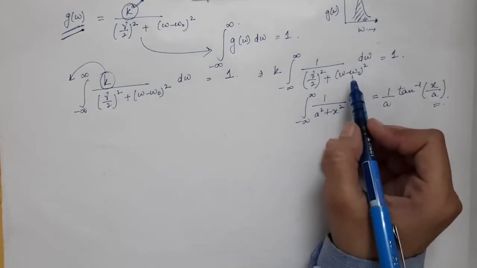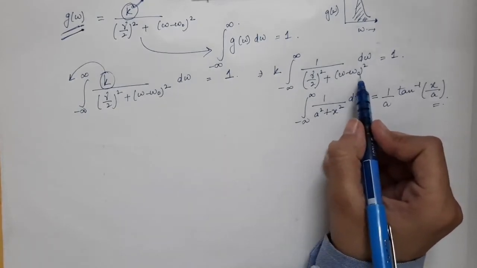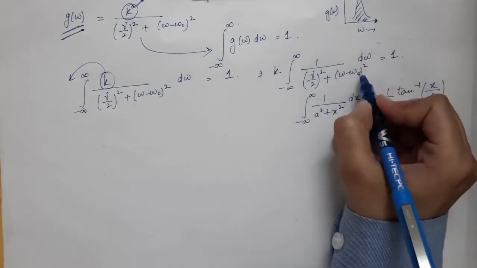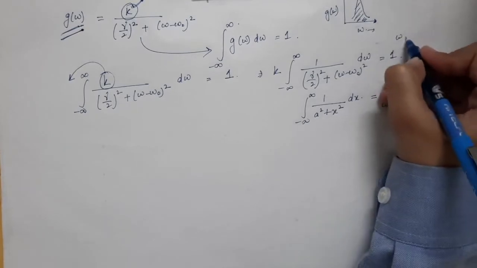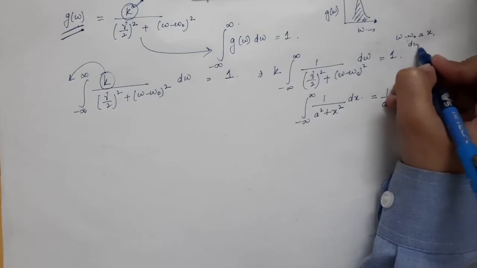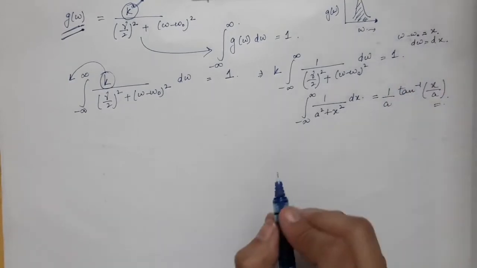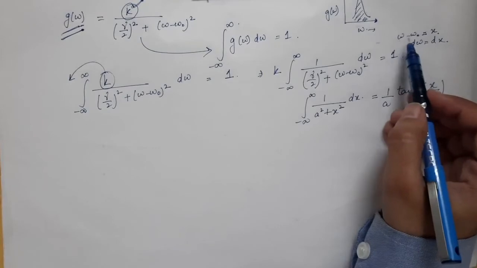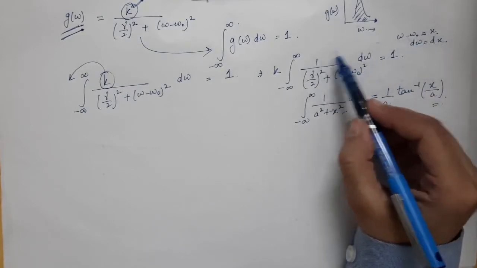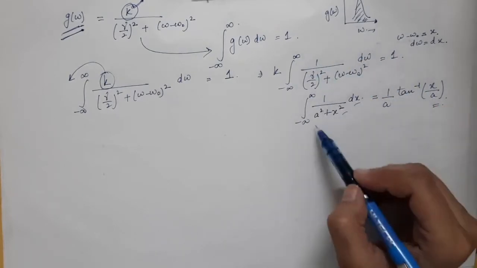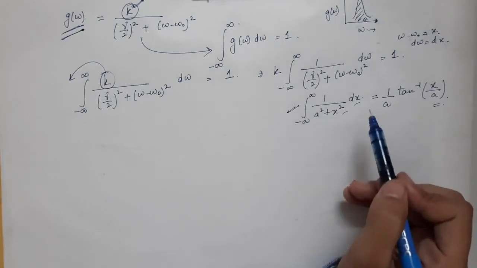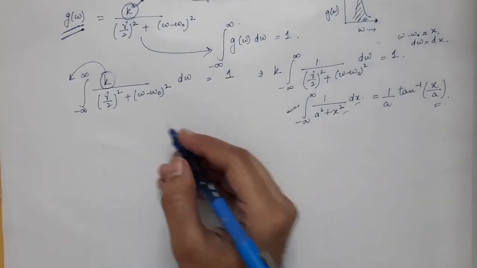In this case, x is given by omega minus omega naught, so d omega will be equal to dx. So this integral is similar to this one, and we can use the formula given by this identity.